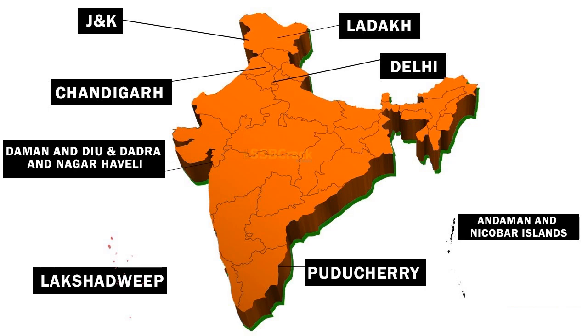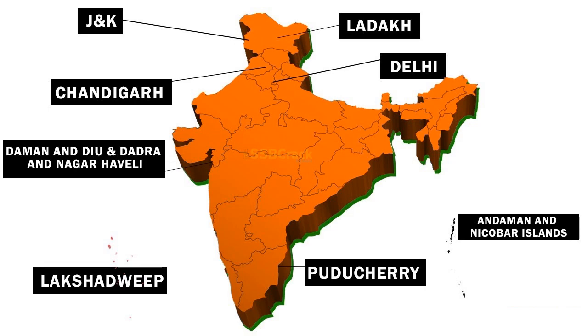They will be under the control of the union government, and will be ruled with the help of the lieutenant governor. Out of the 8 union territories in India, 3 have their own legislatures: Delhi, Puducherry, and Jammu and Kashmir. Each union territory has its own capital.